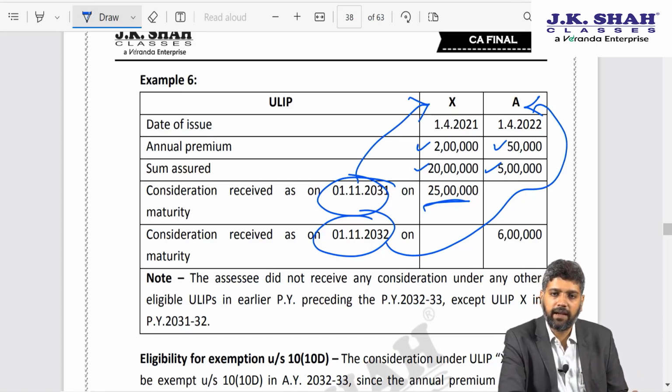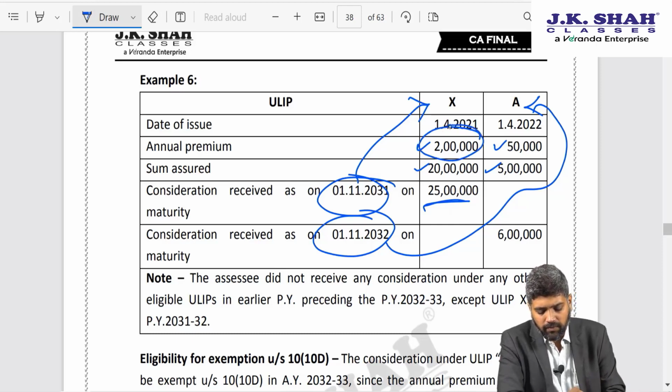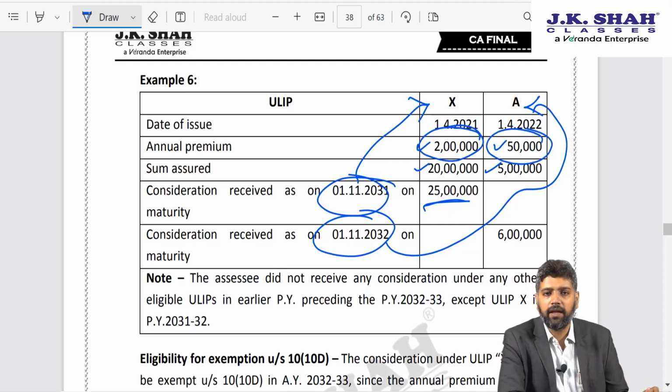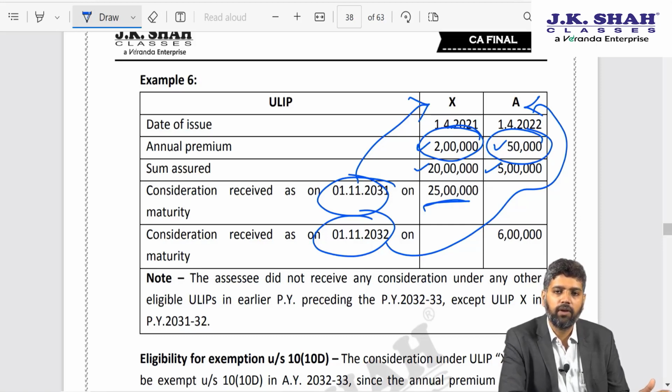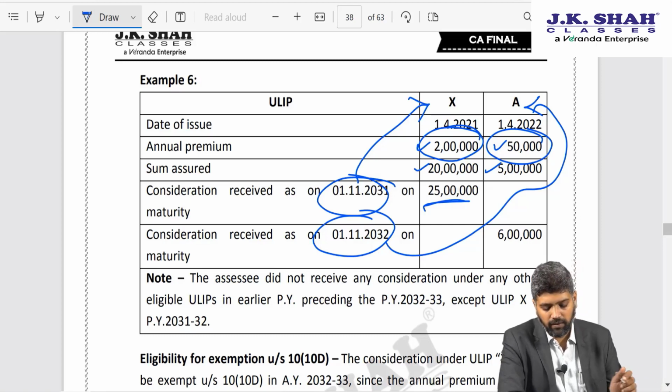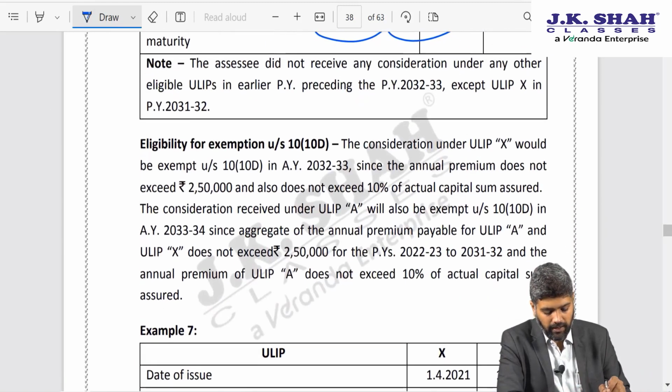I have to check exactly the same things as I have done up till now. That is, annual premium put together, is it exceeding 2,50,000? No. So the combination where the annual premium does not exceed 2,50,000 is exempt under 10 clause 10D, plus it is not exceeding 10% of sum assured. So both X and A will be exempt.